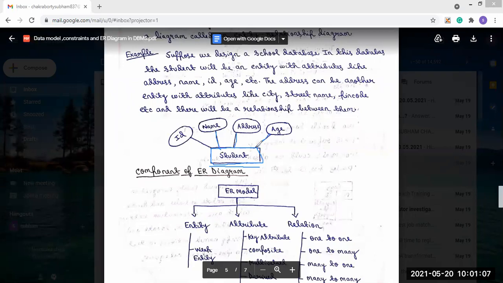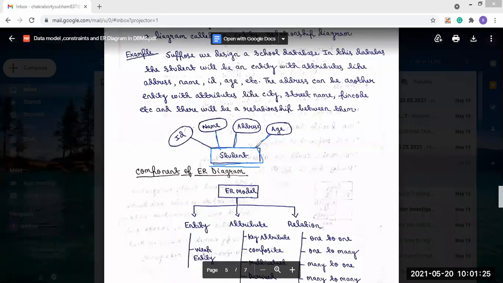Now the components of an ER diagram are entity, attribute, and relationship. In the case of entity, there are two types of entity present. One is strong entity and the other one is weak entity.